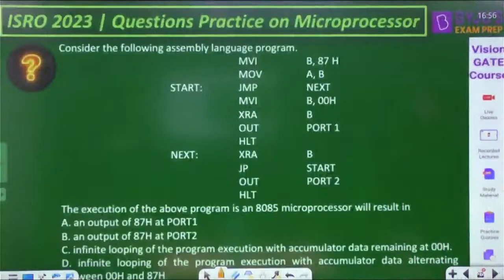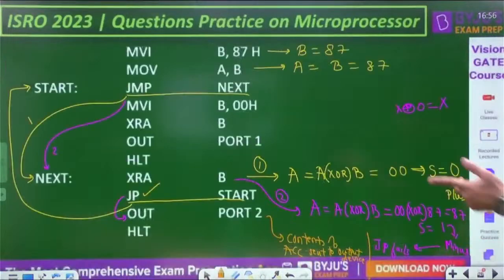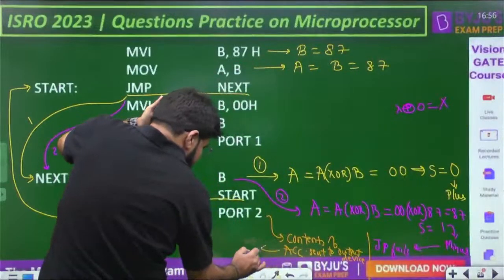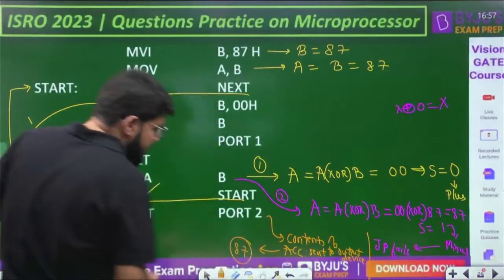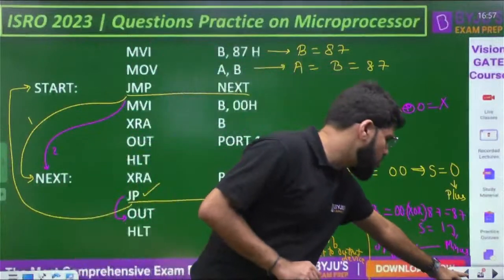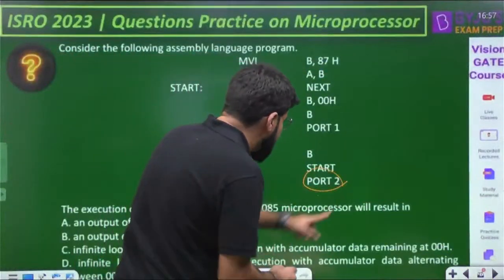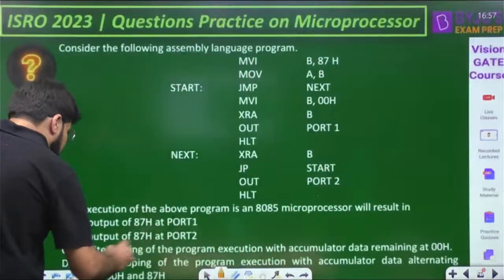Okay, so output of 87. Achha, what is the contents of accumulator? They are asking with the contents. And the contents of accumulator finally is 87, which is 87 after the last XOR operation. Okay, so output of 87 is port 1. No, this address, last address was port 2. Okay, output of 87 at port 2.